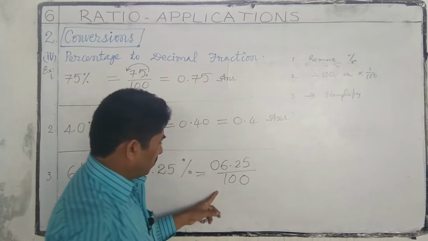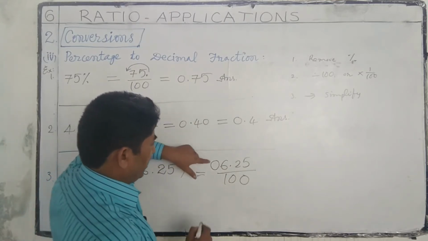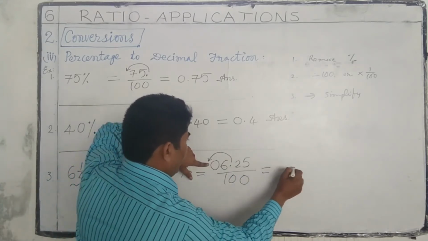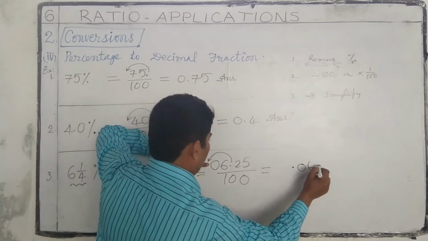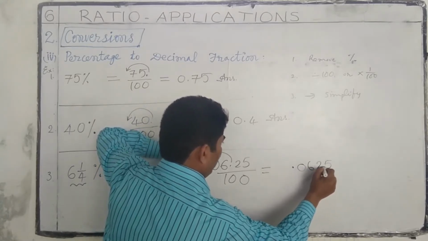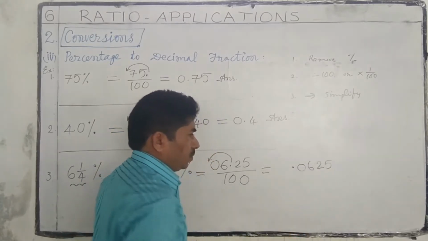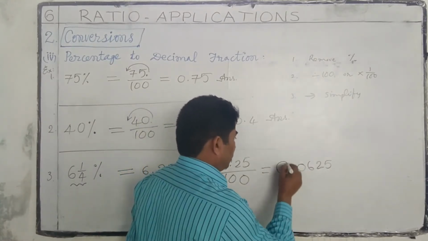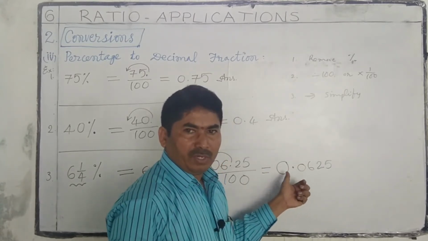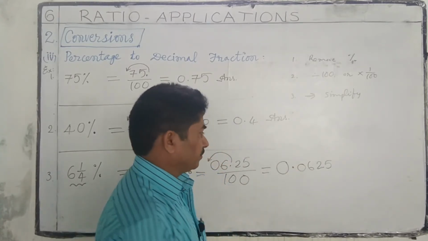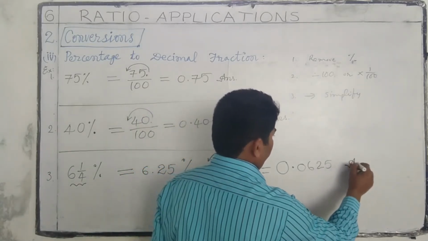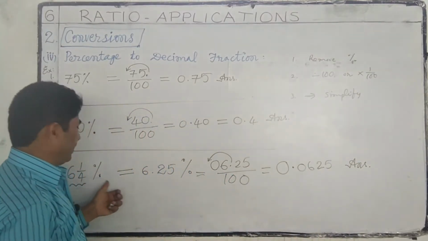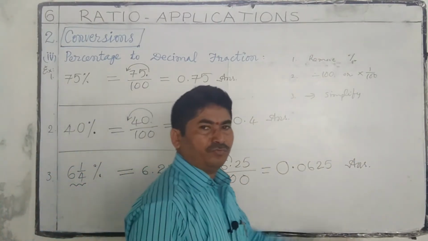Here there are not sufficient places, so we keep 0 and shift the decimal point. 0.0625. To give prominence to this decimal point, we write 0 as the integral part. So this is the answer. 6 1 by 4 percentage is equal to 0.0625.